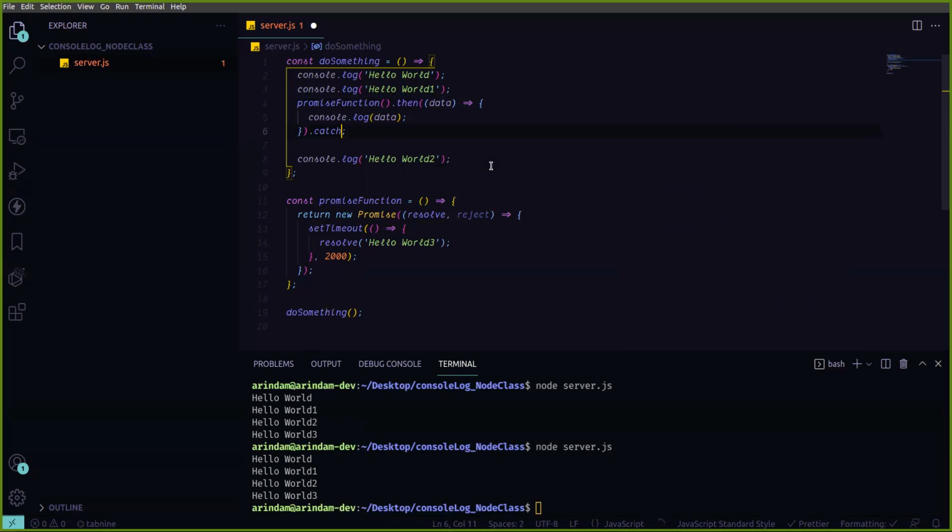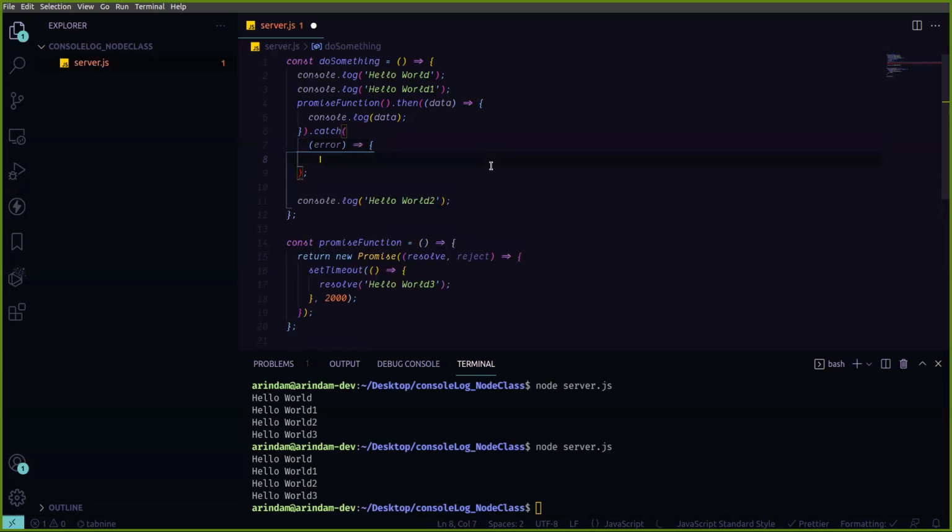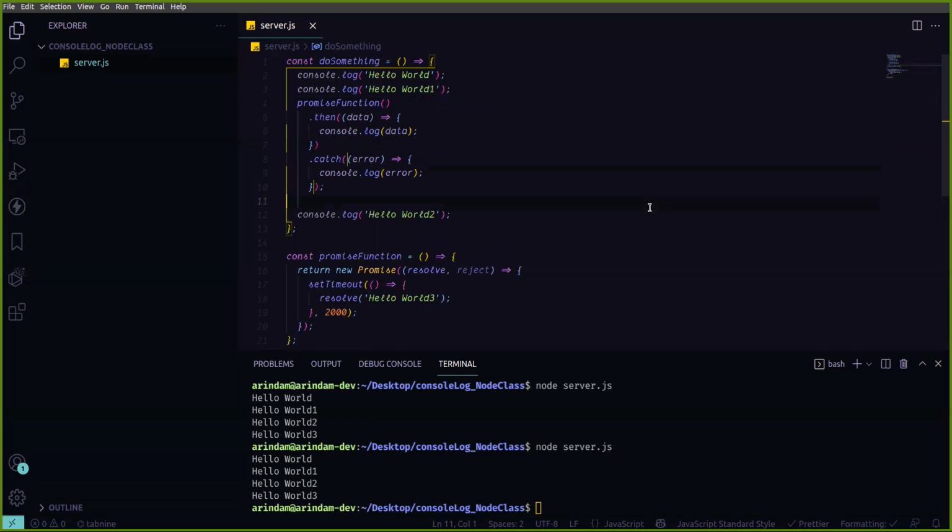Another is catch. If you're using that way, then if any error happens, you do console log, or you can show the error message.